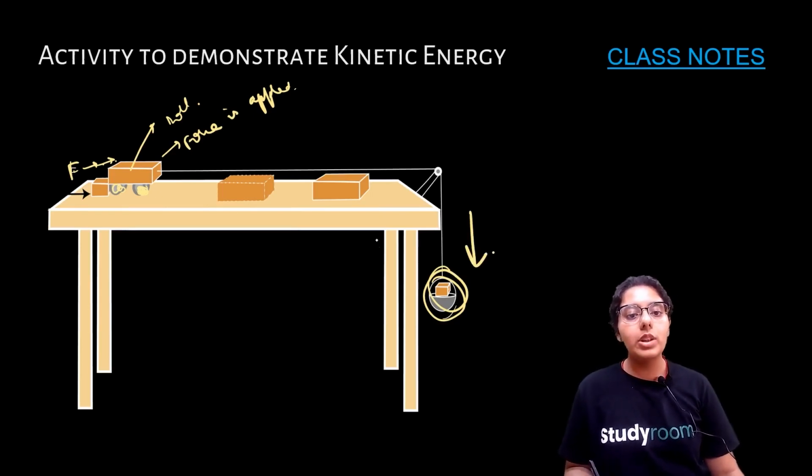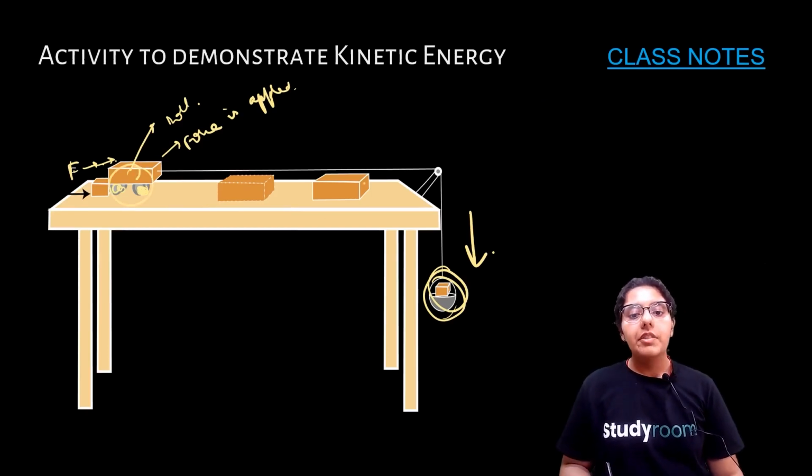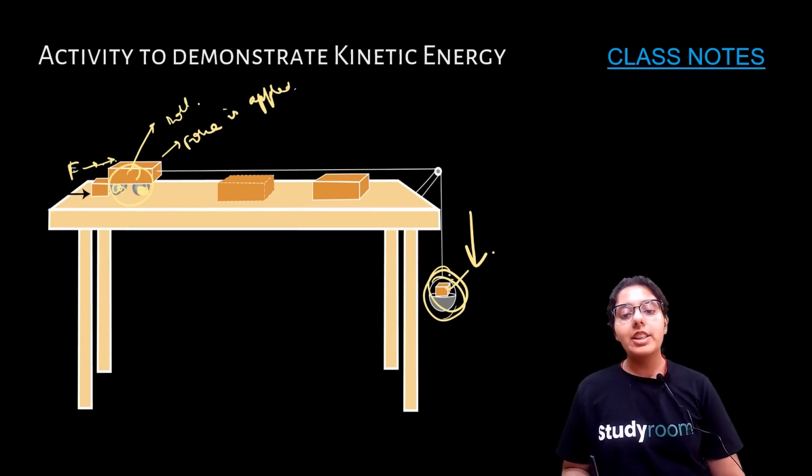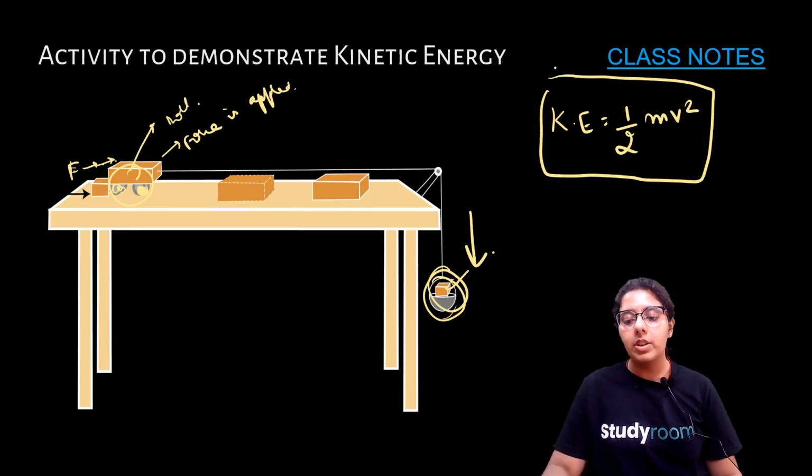So what did we see? That there is change in position. So we have a mass of the object, we have the velocity with which it is going. So we say that kinetic energy is equal to half mv square. This is how we define kinetic energy. We'll learn further about this.